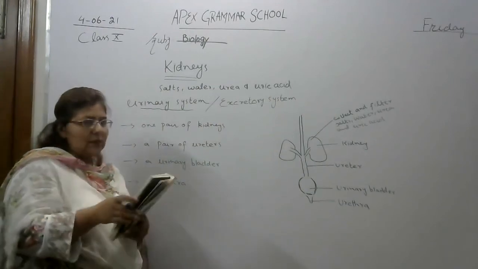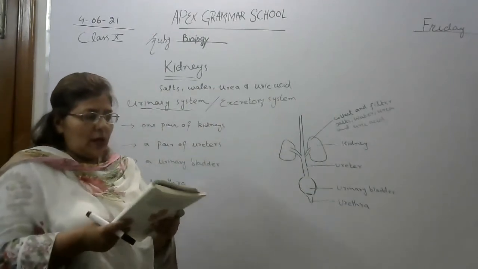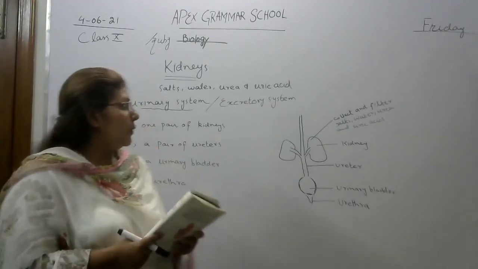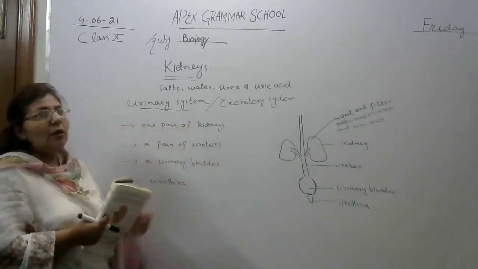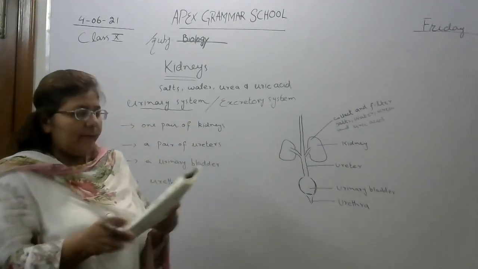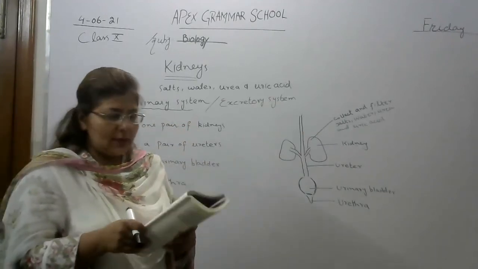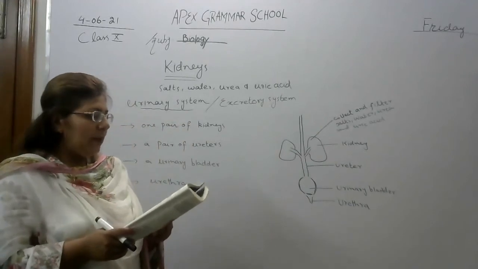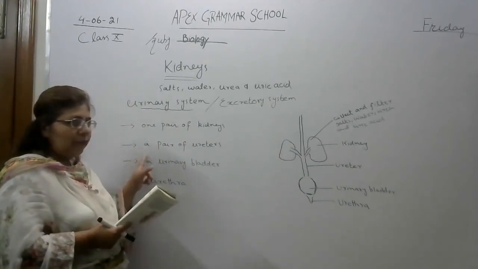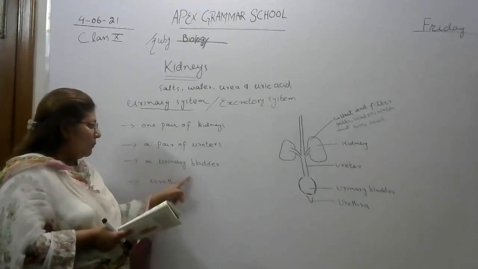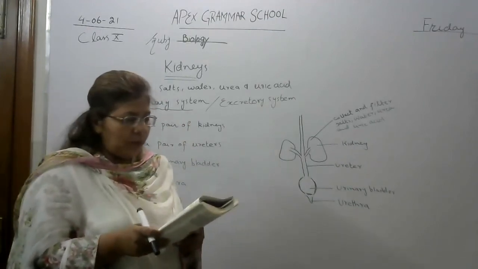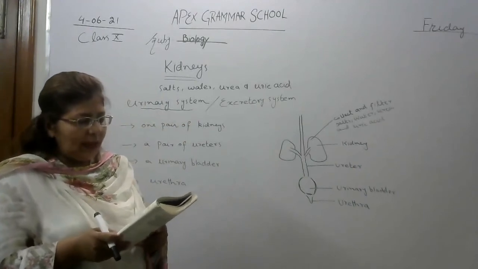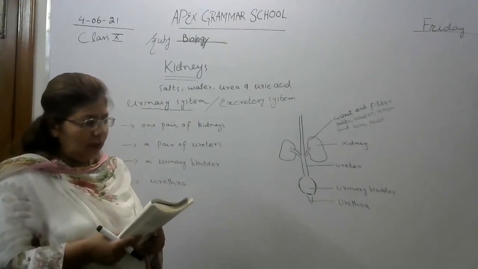Now we will discuss from our book. The excretory system of humans. I have told you, the urinary system and excretory system are the same. It is formed of one pair of kidneys, a pair of ureters, a urinary bladder, and a urethra. Kidneys filter blood to produce urine, and the ureter carries urine from the kidneys to the urinary bladder.